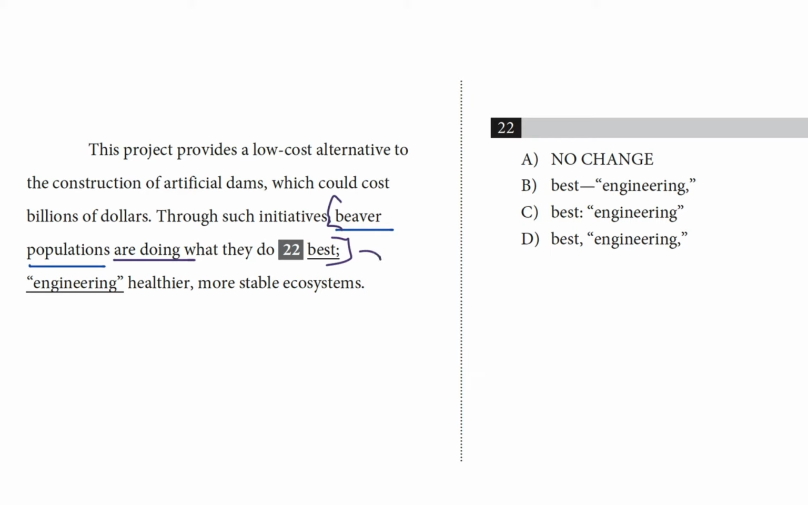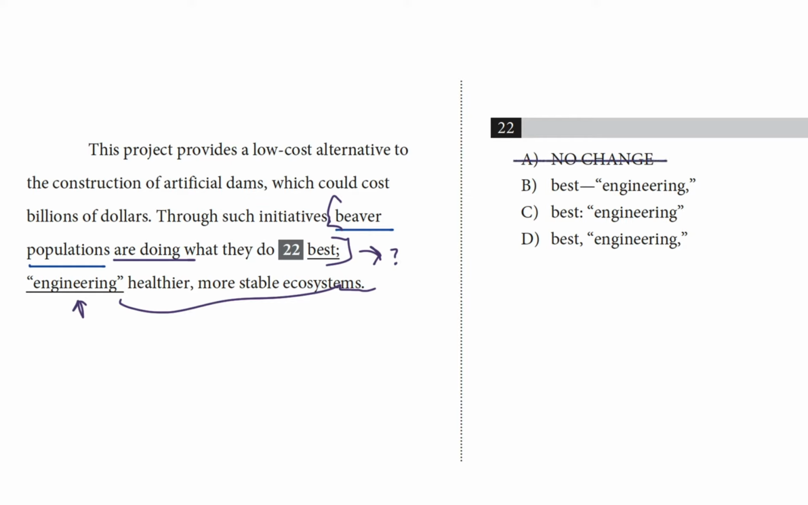So what's after the punctuation? Engineering healthier, more stable ecosystems. Okay, I don't see a subject or a main verb. Engineering here has no helper verb, so it's a participle, and that means we treat it like a noun. This isn't an independent clause, so that means that the semicolon is no good. We can safely knock out choice A.